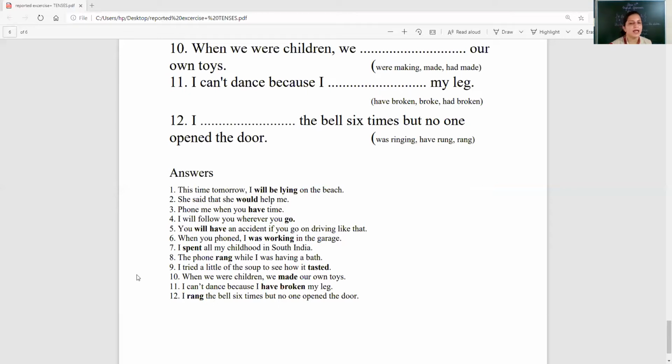The phone rang while I was having a bath. I tried a little of the soup to see how it tasted. When we were children, we made our own toys. I can't dance because I have broken my leg. I rang the bell 6 times, but no one opened the door. So these were the answers.